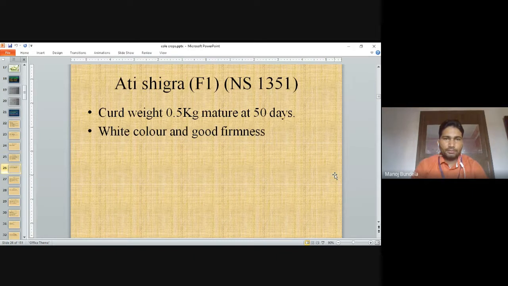Ati Singara NS135M. The curd weight is 0.5 kg, matures in 50 days. The curd is white in color with good firmness.